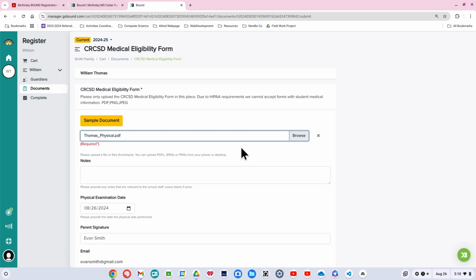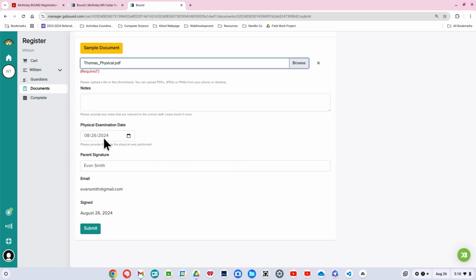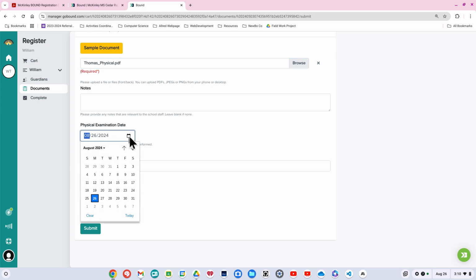And then the main thing on this is the physical examination date. You want to come down here and click on the calendar and make sure that you're choosing the correct date for the date of the examination. So there is a little bit of confusion. Sometimes the date of examination is different than the date on the form. So let's say you have to request this from your doctor's office and they send over a form that's dated differently. Please make sure that you are using the date of the physical exam, and that is the date that I will be checking.